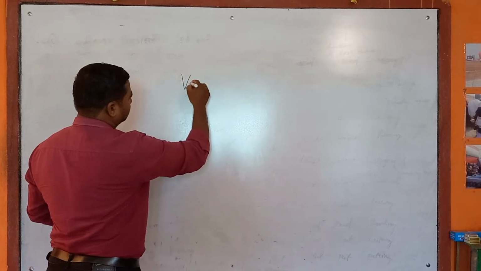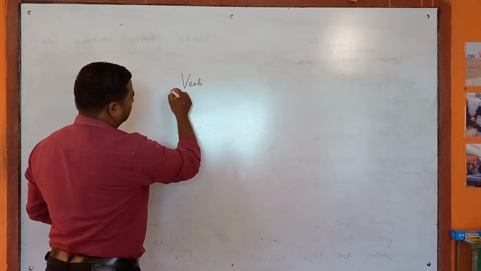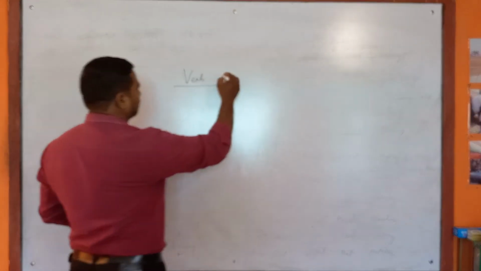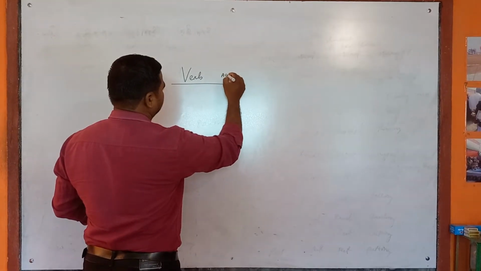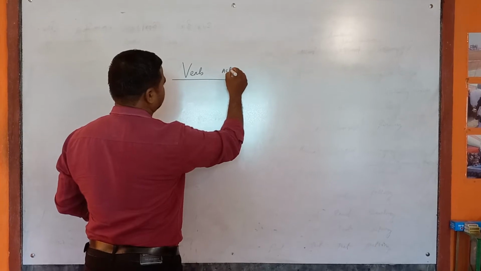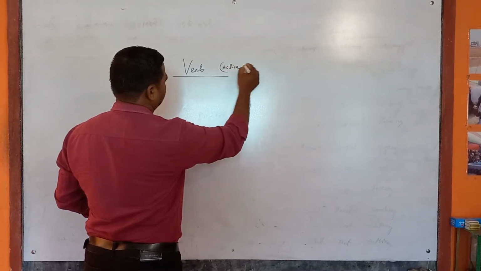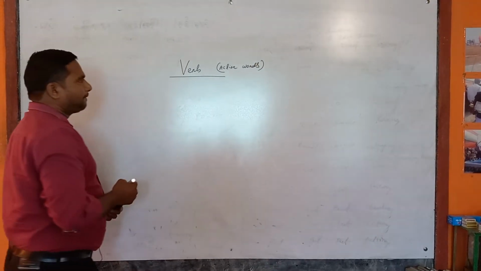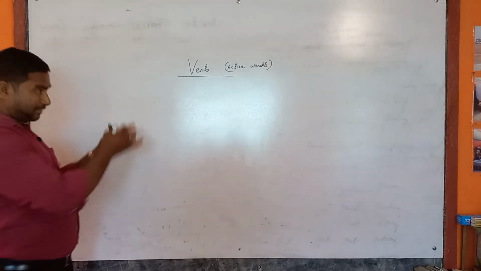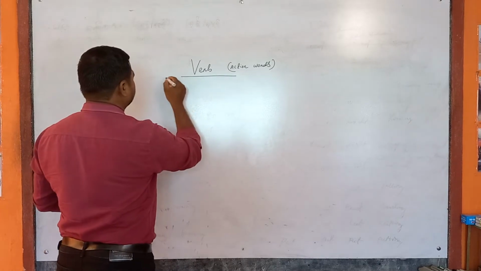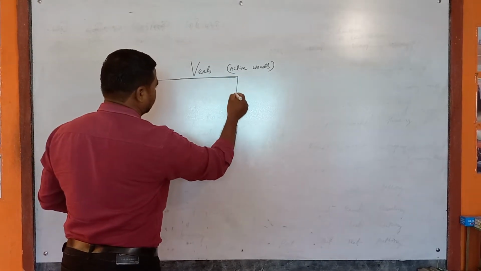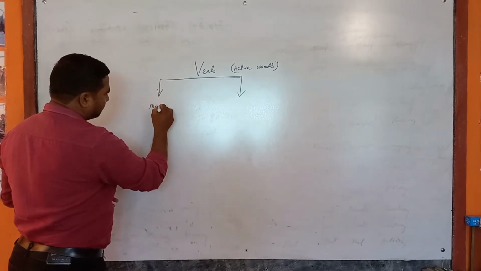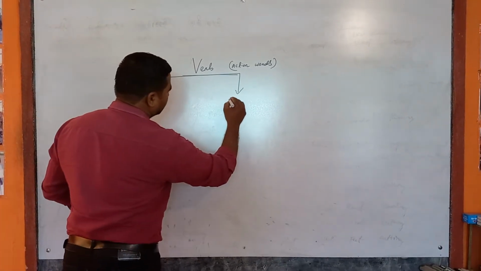First is verb. So first we know what is the verb. All action words are called verbs. So next you know that this verb is divided into two types, that is main verb and auxiliary verb. You know what are the two kinds of verb? One is main verb and second is auxiliary verb.